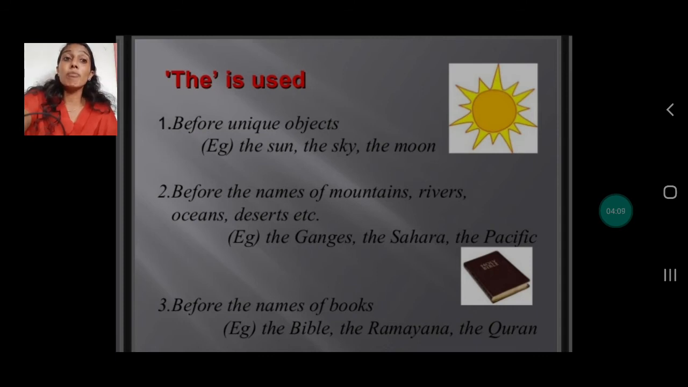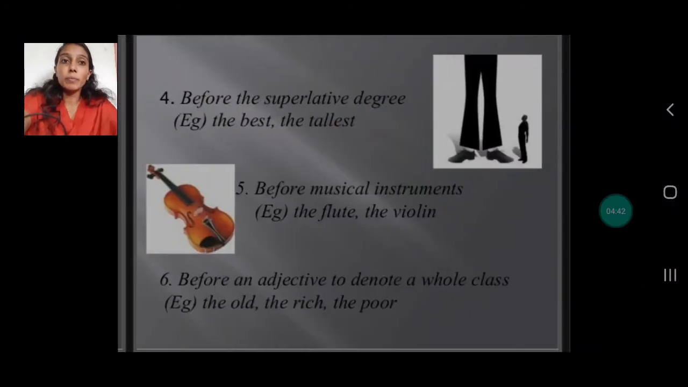Before the names of mountains, rivers, oceans, deserts, etc. For example, the Ganges, the Sahara Desert, the Pacific Ocean. So you have to keep in mind, we use the article the before unique objects, before the names of mountains, rivers, oceans, deserts, and before the names of books. For example, the Bible, the Ramayana, the Quran. So these are names of holy books, so we use the article the.